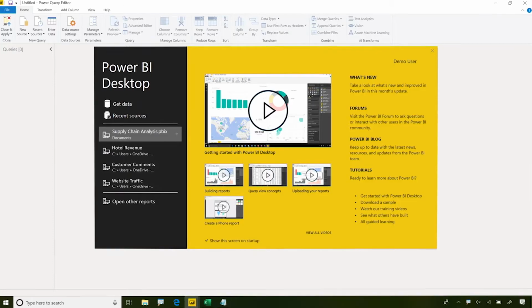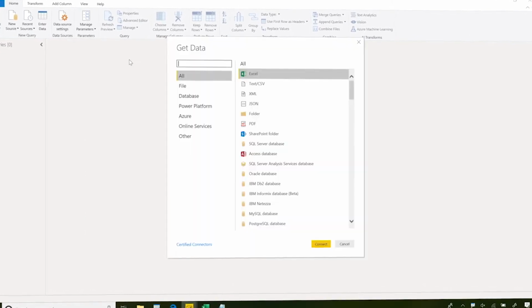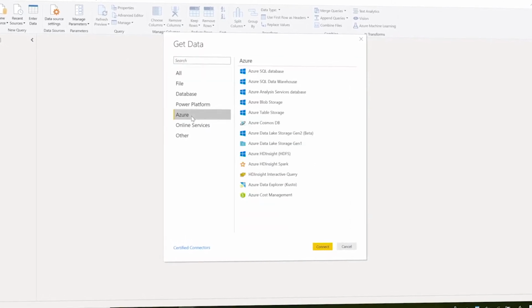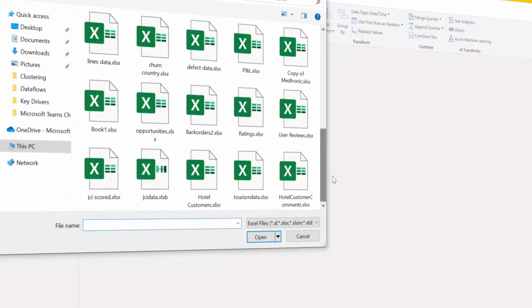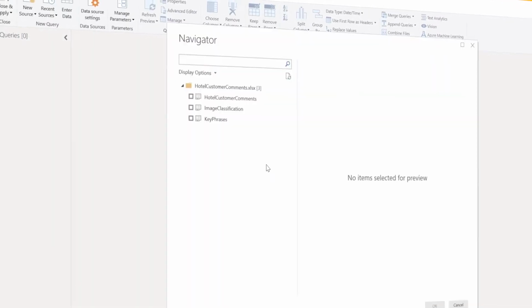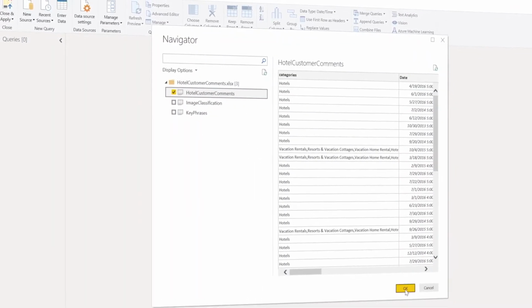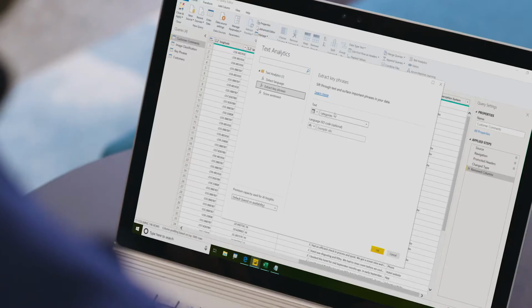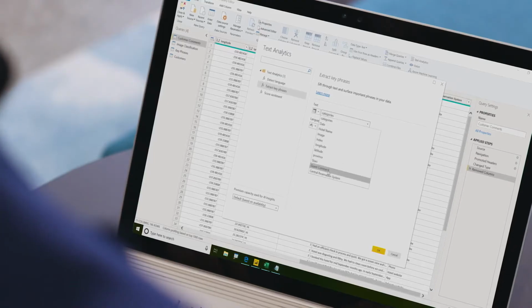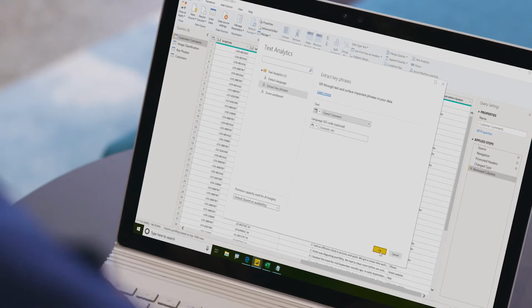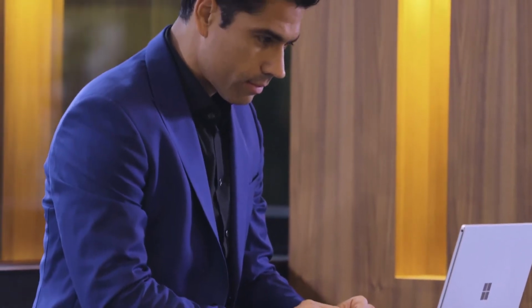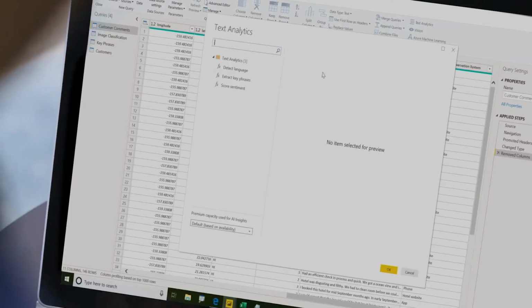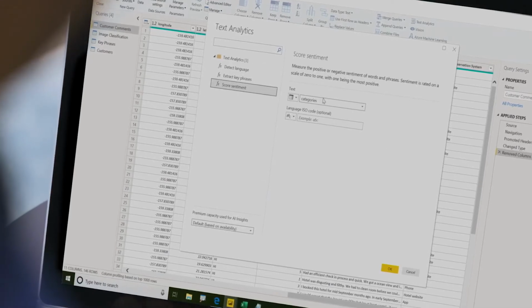Using Power BI, Carlos can connect directly to data sources wherever they are, including real-time and streaming data, both on-premises and in the cloud. Using Power BI native AI capabilities, he can find insights quickly from structured and unstructured data, including text like customer reviews, and even images. Power BI helps Carlos quickly classify and detect positive and negative sentiment in social media, online reviews, and discussion forums.